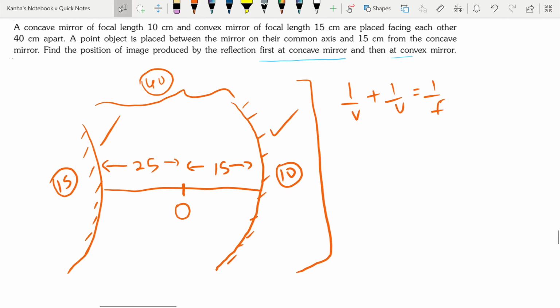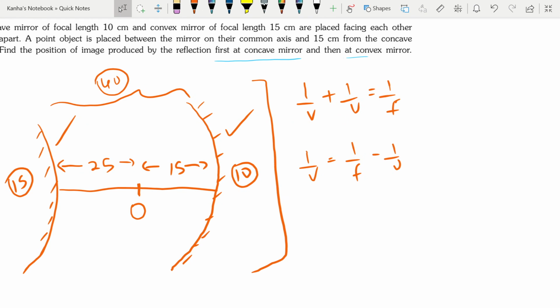So 1 by v plus 1 by u is equal to 1 by f. Now let's substitute the values to find 1 by v. So 1 by v is nothing but 1 by f minus 1 by u. If I substitute these with signs, my focal length for the concave mirror is minus 1 by 10, because the focal length is on the side opposite to where the light is moving.